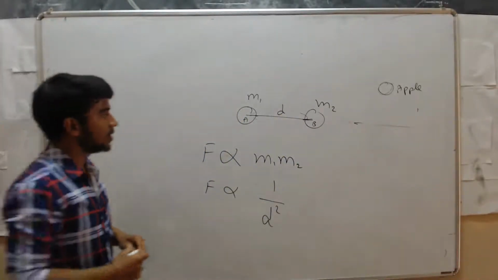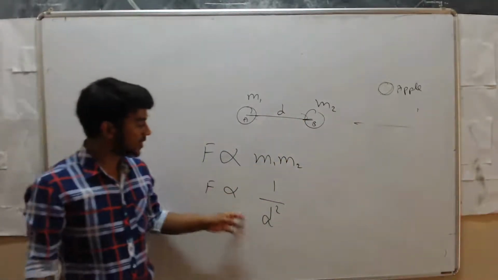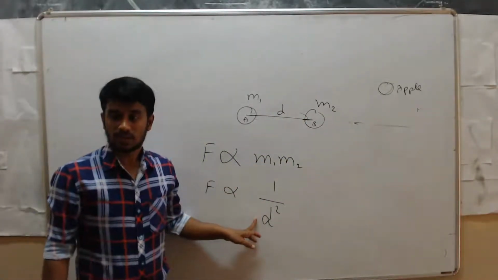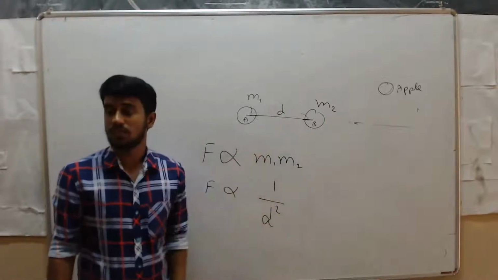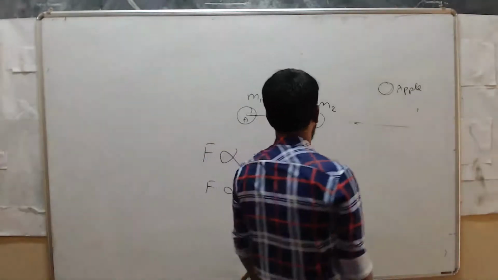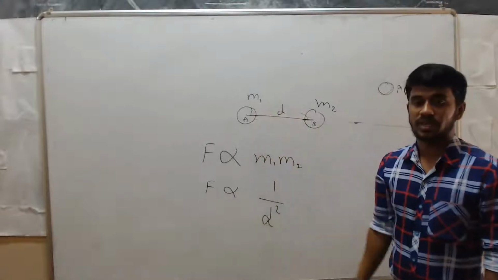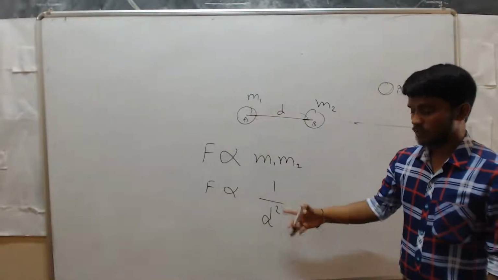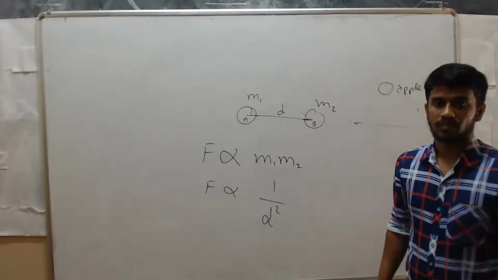So now the force of attraction is inversely proportional to 1 by d square, or the square of the distance between them. The force of attraction is directly proportional to the product of the masses of the objects, and inversely proportional to the square of the distance between them.